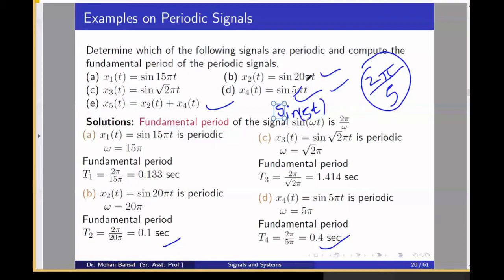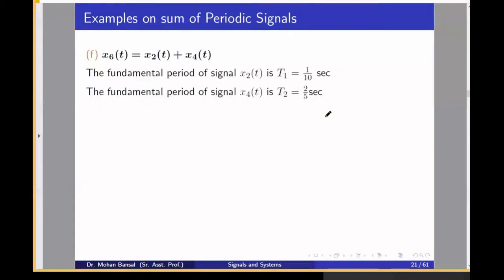Okay, this is periodic, and sine 20 pi t is also periodic. But in the case of sine 20 pi t plus sine 5t, it will be non-periodic. It will be non-periodic because one time you will get 2 pi divided by 5, so the fundamental period will be 2 pi divided by 5. Now if you take the ratio of both, you will not get a rational number because pi is an irrational number. Correct?